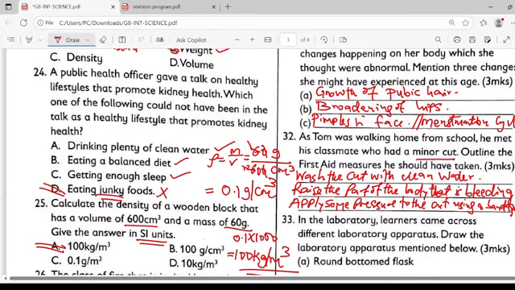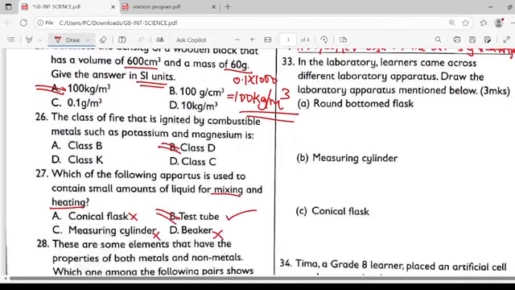Question number next. In the lab, learners came across different lab apparatus. Draw the apparatus mentioned below. So with the drawing, you can do the drawing, just to draw the apparatus.